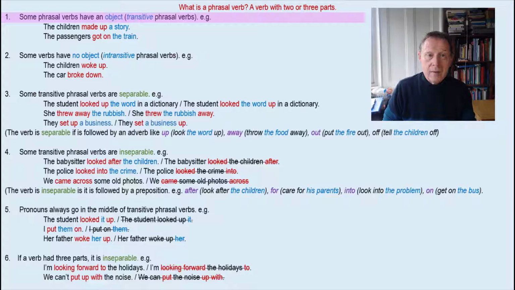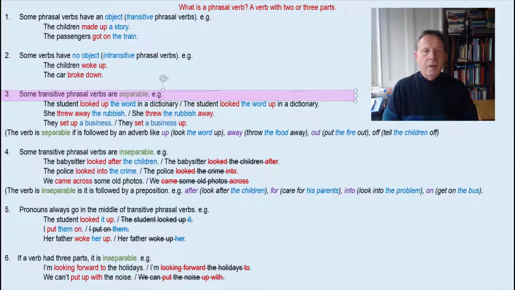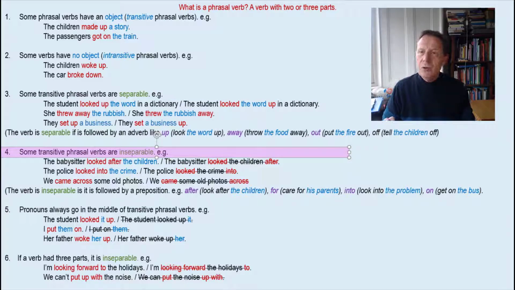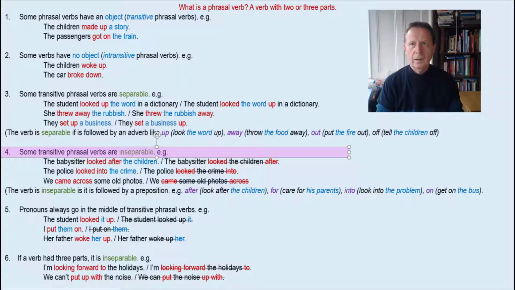Some phrasal verbs have an object, some phrasal verbs don't have an object. And some phrasal verbs can be separated, and some phrasal verbs can't be separated. So make sure you watch that video so that you see examples with explanations about these different structures of the phrasal verbs. You can also find the link for this video in the details below.